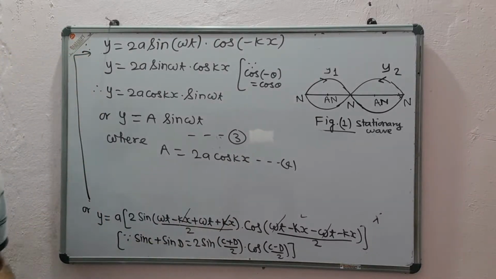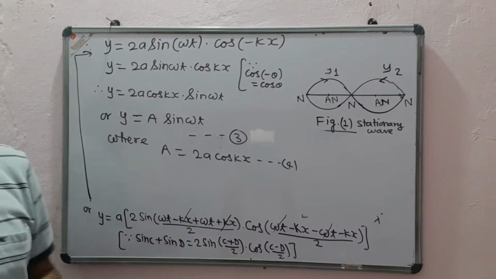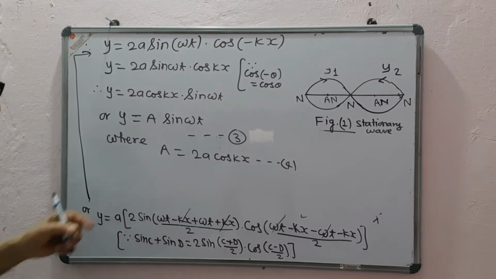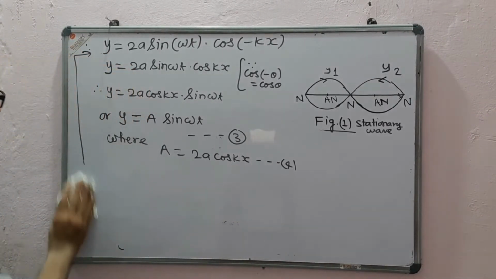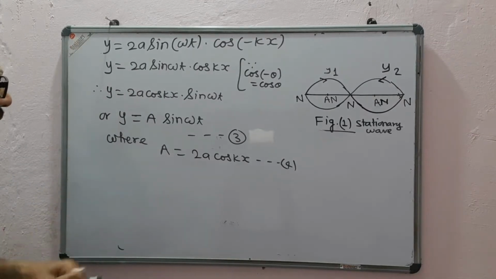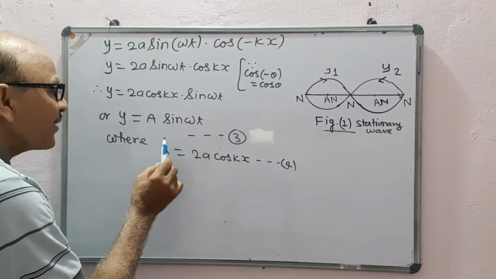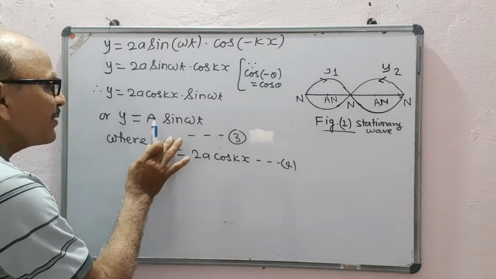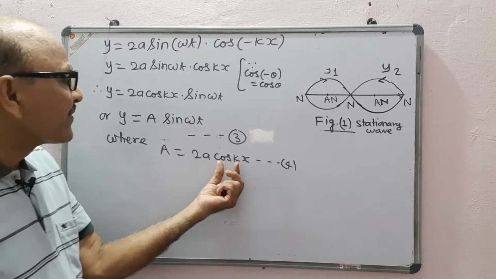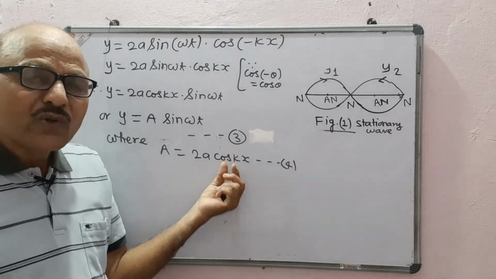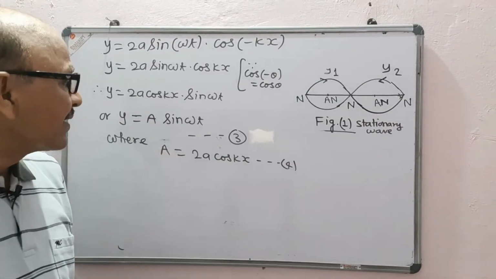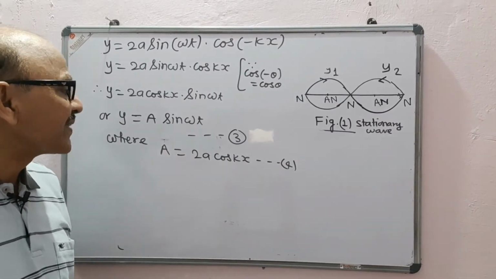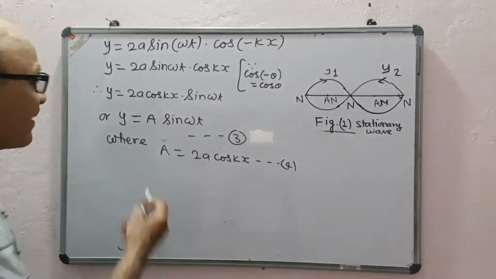From equation 4, we can find the maximum and minimum values of capital A. The value of capital A will be maximum when cos kx is maximum, and you know the maximum value of cos theta is plus or minus 1.